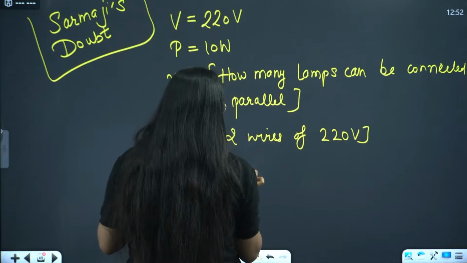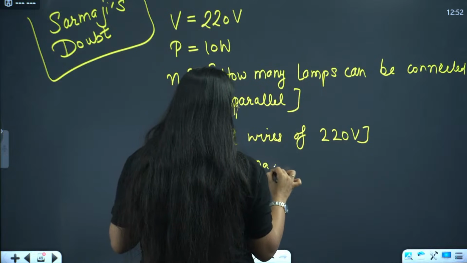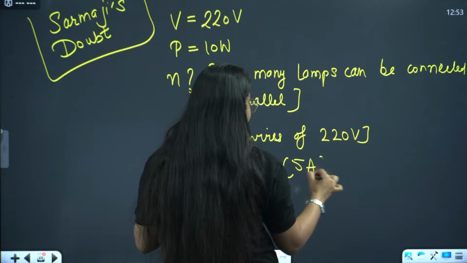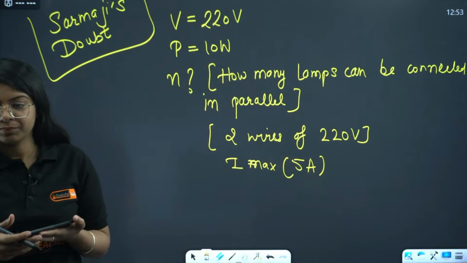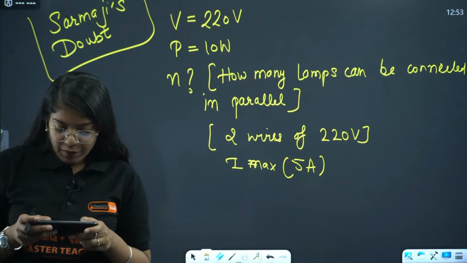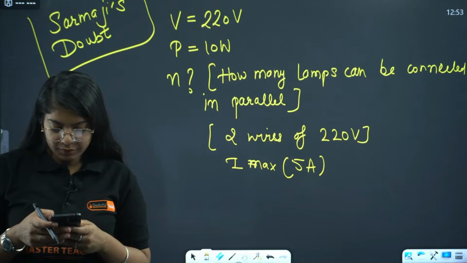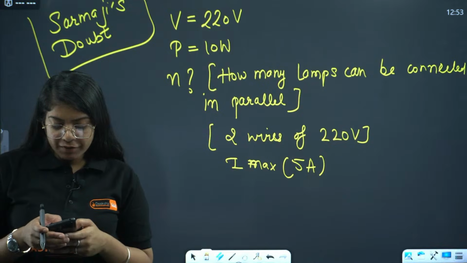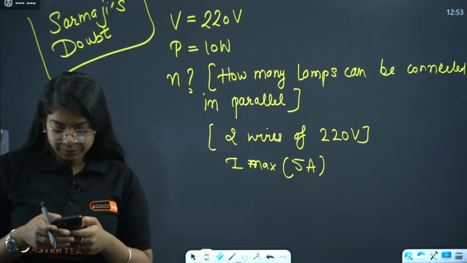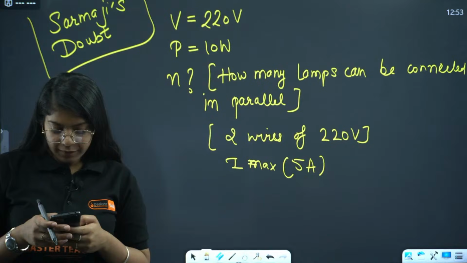The maximum current is, I maximum is 5 ampere. Can anyone solve this question? I don't know solo edits, you ask him. Let me know if you can solve this question, everyone.